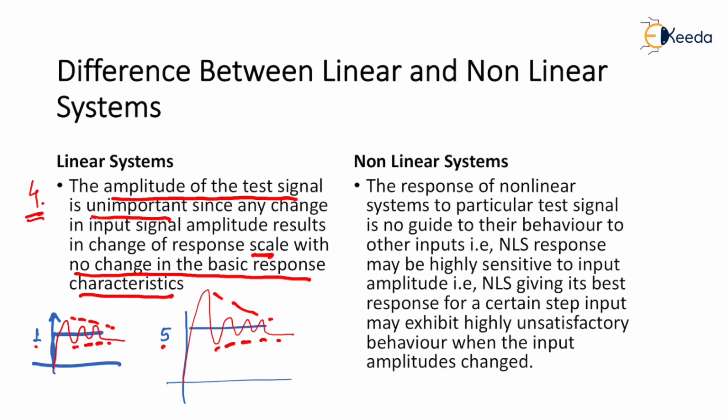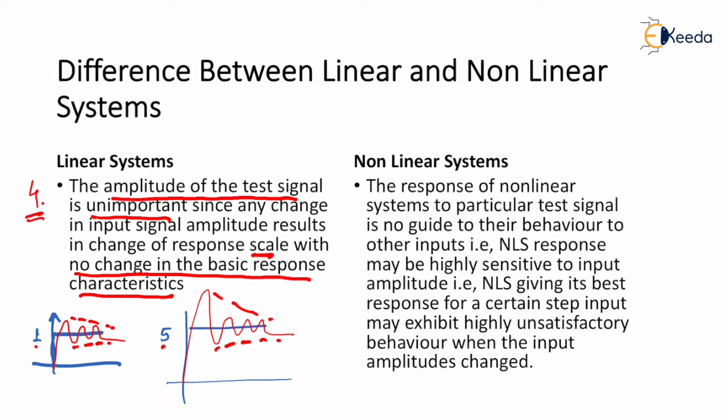So there is no change in the basic response characteristics in the case of a linear system. In very simple words, if you change the amplitude of the test signal, the amplitude of the output is going to change, but it is not going to make the system unstable.